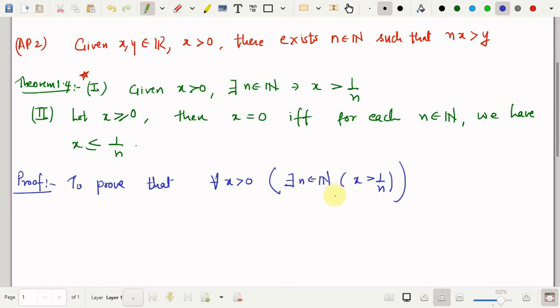If I want to prove this using contradiction, basically this can also be proved using the second statement of Archimedean property by taking a particular value of y, because x is always positive. You can take y equal to 1 and it follows automatically. But I want to prove this using contradiction, because this could serve as one of the proofs, and if you want a rigorous proof, I would prove this using contradiction. So the proof is by contradiction.